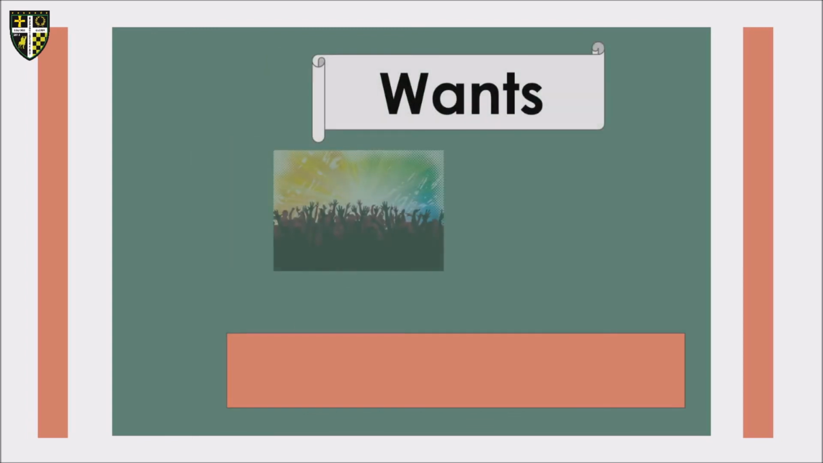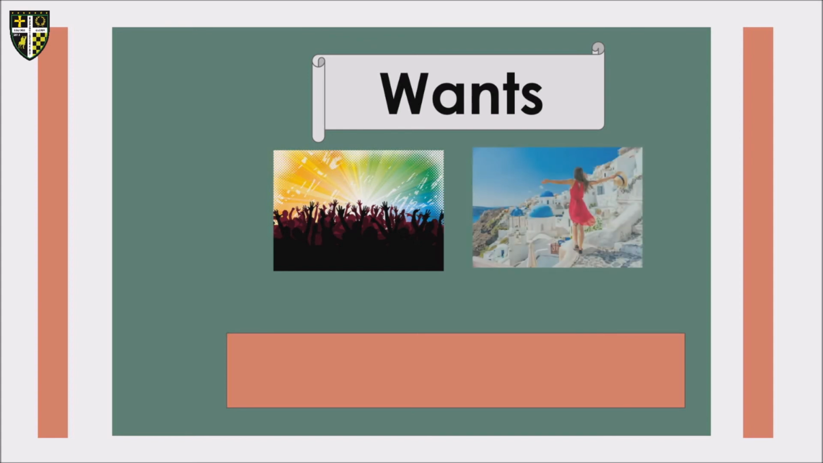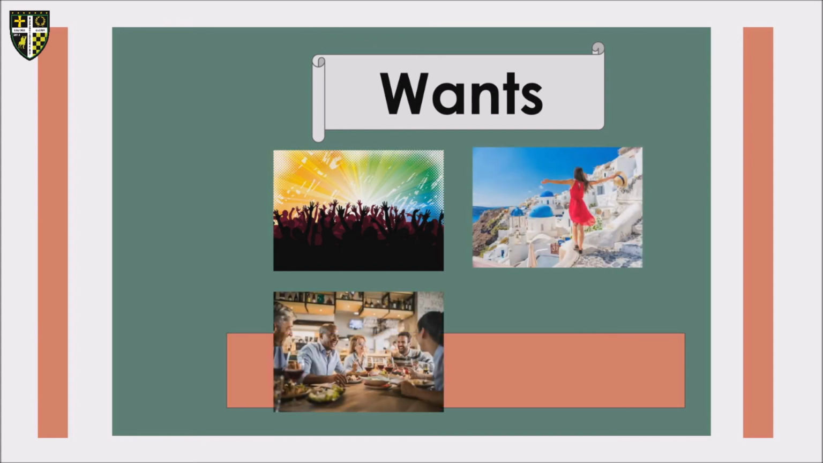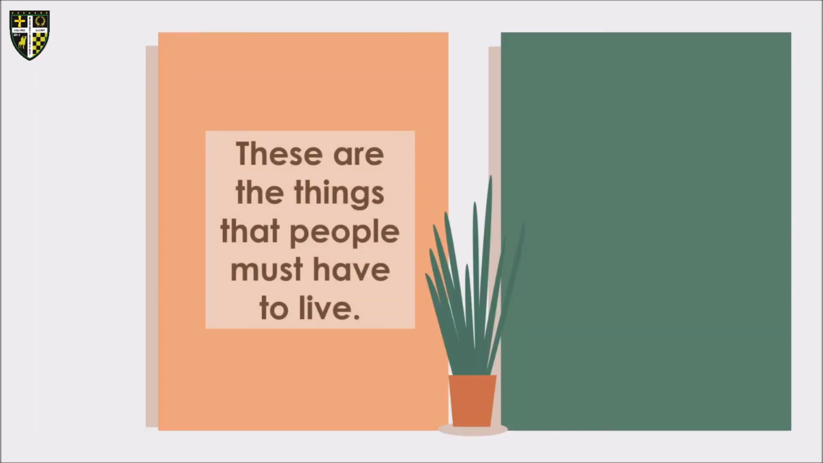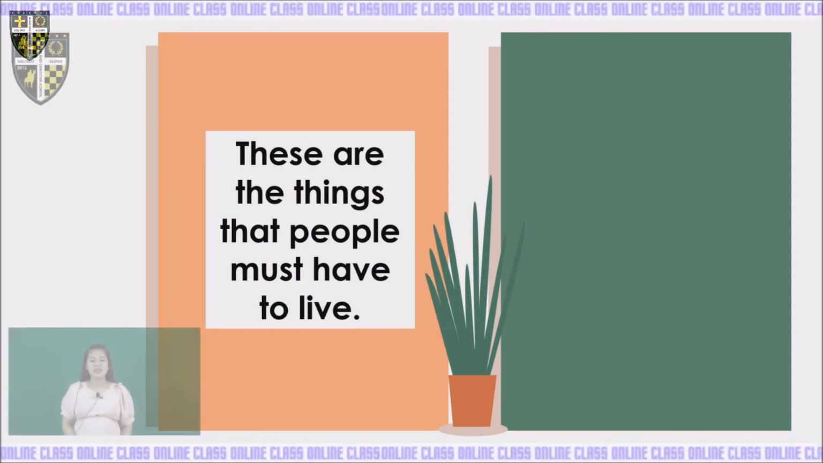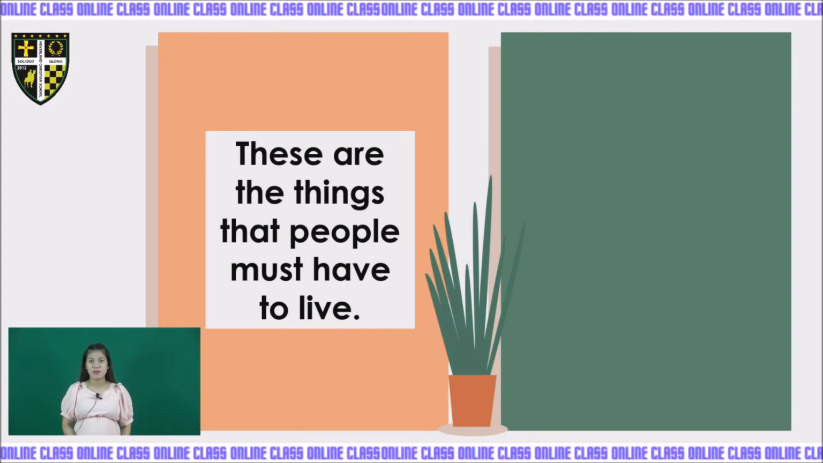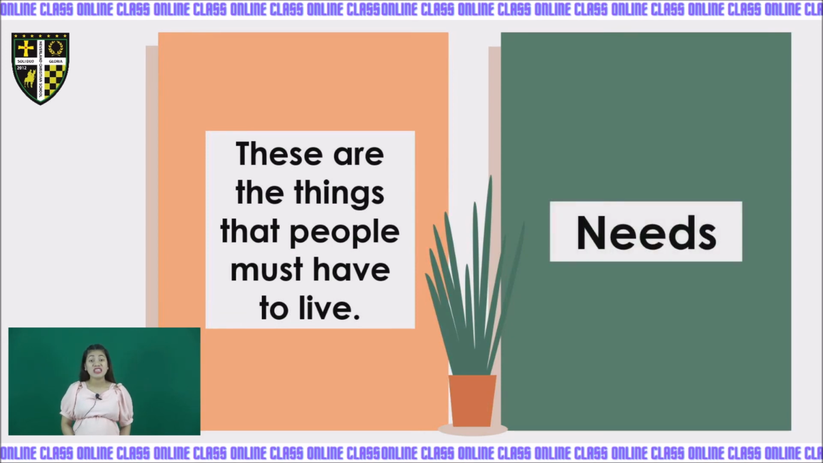For the wants, we have entertainment, traveling, eating out, and socializing. Did you understand our lesson, kids? Now let us have a short recap. These are things that people must have to live. And what are these? We have needs.